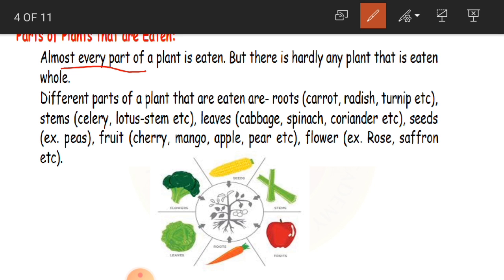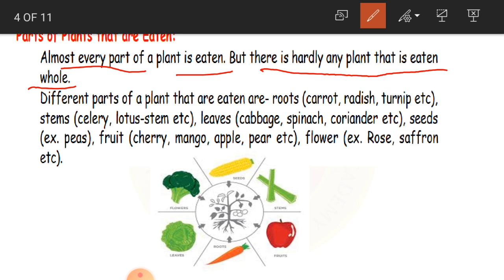Almost every part of a plant is eaten, but there is hardly any plant that is eaten whole. So we do not eat the plant as a whole, but at the most we eat every part of the